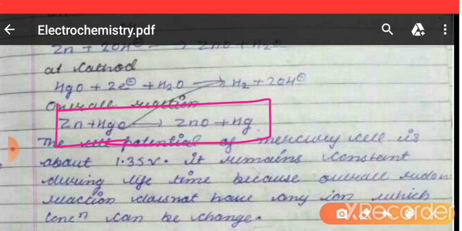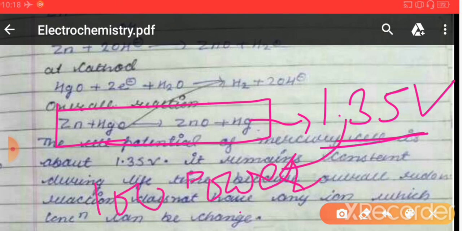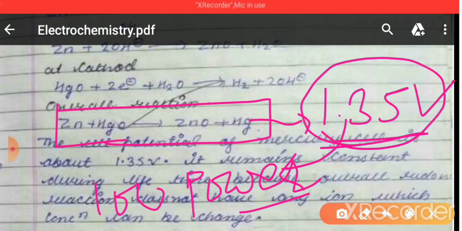That cell potential is around 1.35 volt, right? So the cell potential that exists across the two electrodes of mercury cell is 1.35 volt. So the cell potential is less, so it is used in low power applications, right? Mercury cell is used in low power applications, and its cell potential remains the same throughout its life, as it does not depend on the concentration, right? So this is the mercury cell, right?